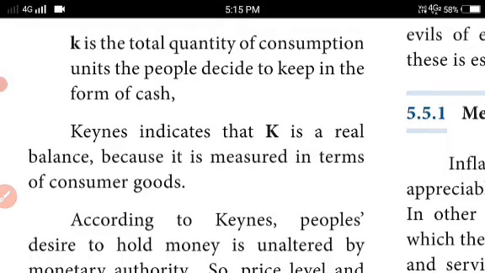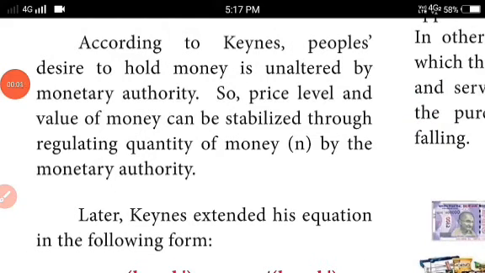According to Keynes, people's desire to hold money is unaltered by the monetary authority.